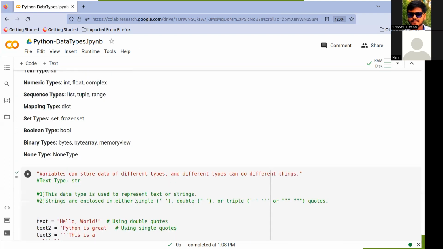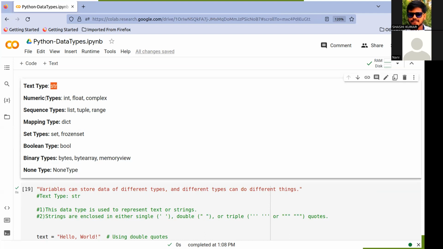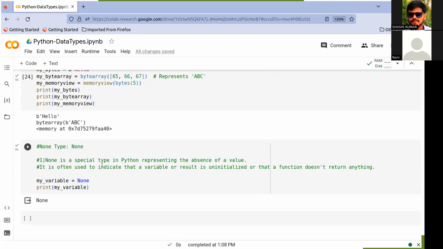In later videos, I will discuss each operation of the data types. In this video, what we discussed is text type, numeric type, sequence type, mapping, set, Boolean, binary, and None types. In the text type we have string, and in numeric type int, float and complex. Sequence types are list, tuple and range, and in mapping type we have dict. In set type we have set and frozenset. In the Boolean type we have bool. In the binary type, bytes, bytearray and memoryview. And in none type we have None.